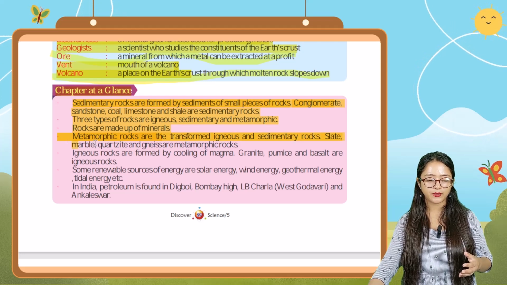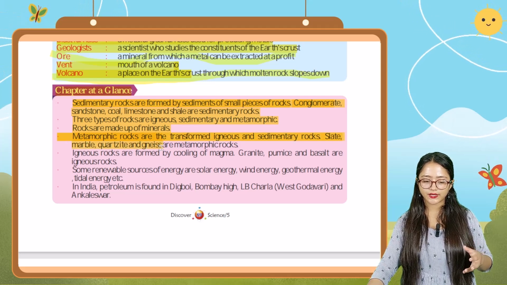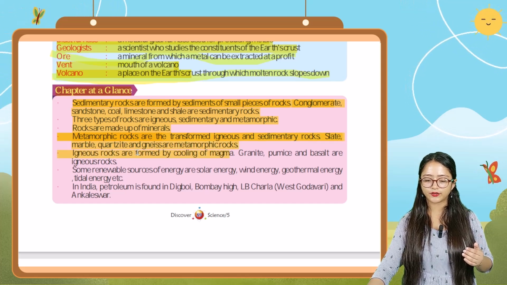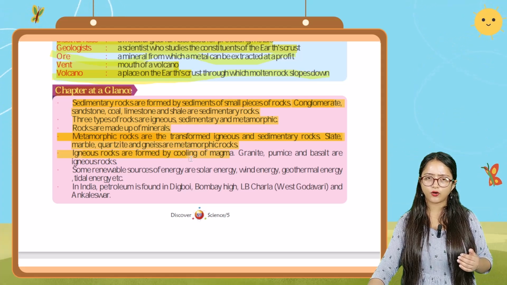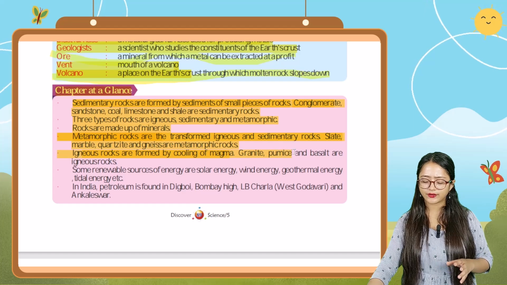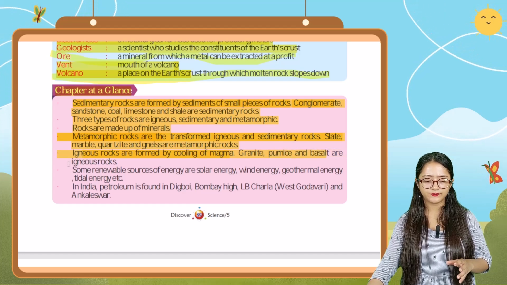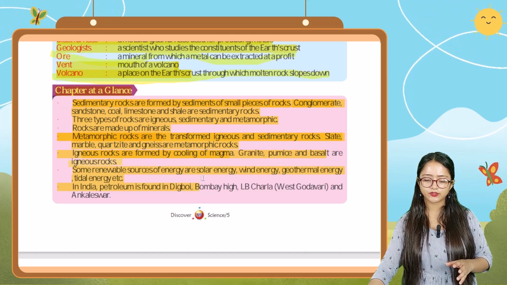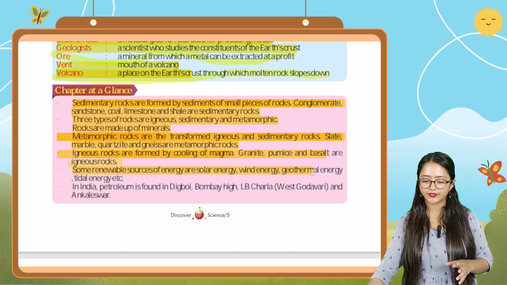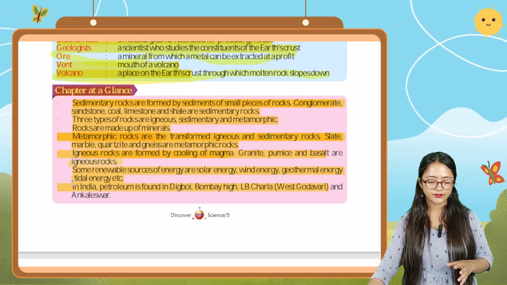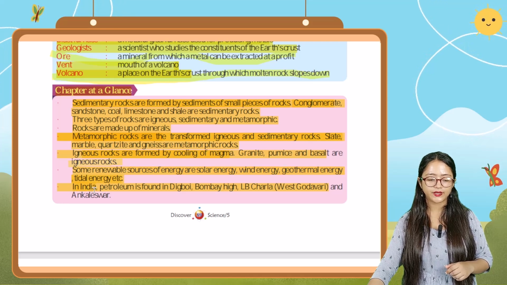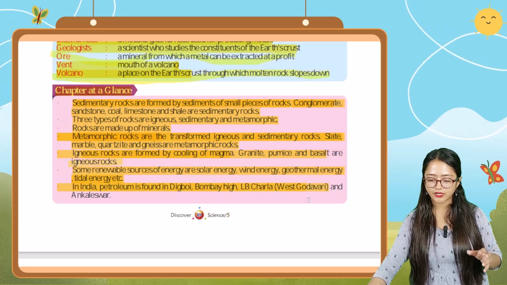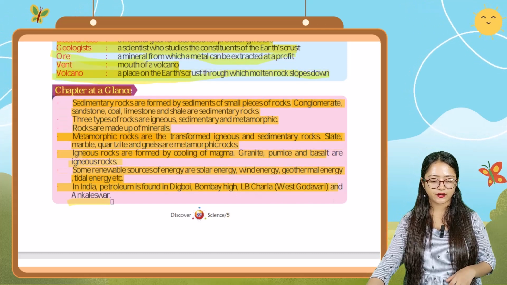Slate, marble, quartzite, and gneiss are types of metamorphic rocks. Igneous rocks are formed by cooling of magma. Granite, pumice, and basalt are types of igneous rocks. Some renewable sources of energy are solar energy, wind energy, geothermal energy, tidal energy, etc. Next, in India, petroleum is found in Digboi, Bombay High, Lunej, West Godavari, and Ankleshwar.